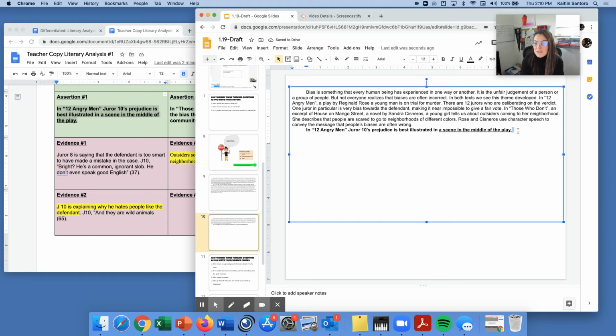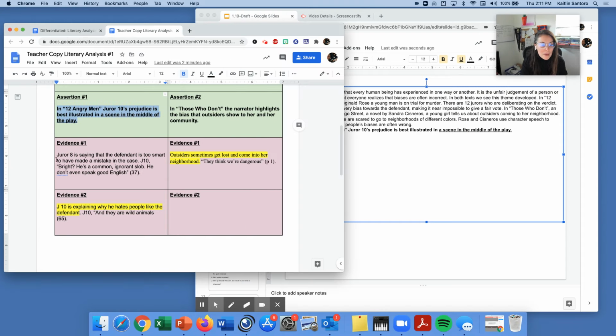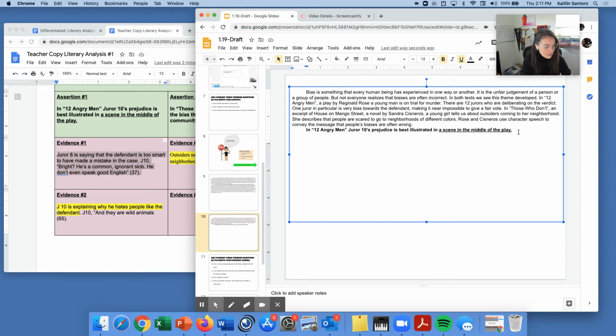All right, so now I need to start with my evidence. My first thing I'm trying to prove, my first claim, is that in 12 Angry Men, Juror 10's prejudice is best illustrated in the middle of the play. So I'm going to be looking for quotes there in the middle of the play to prove that this is true. And I've already found some evidence. So I'm going to go to my outline and hit Control C and Control V.